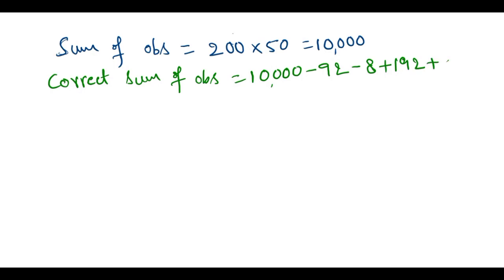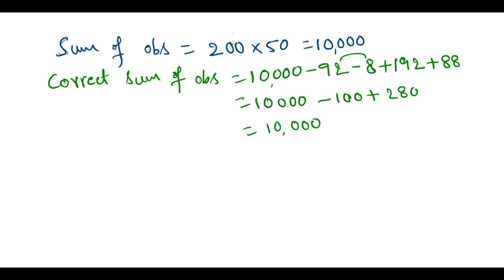So this is 10,000 minus 92 minus 8, which is minus 100, plus 192 plus 88, which is 280. Okay, so this is 10,000 plus 280 minus 100, that is plus 180. If you add this, what do you get? 10,180, right? So this is the correct sum of observations.